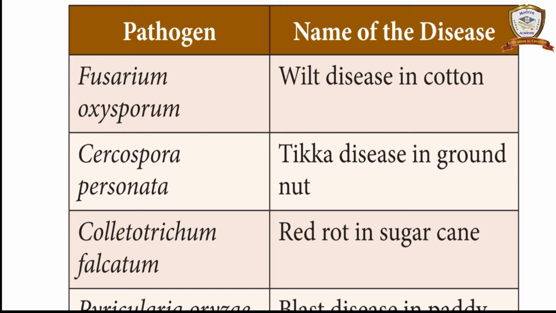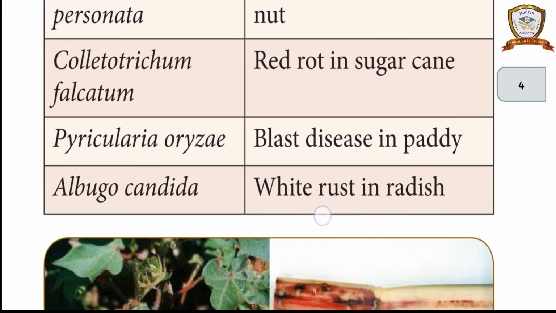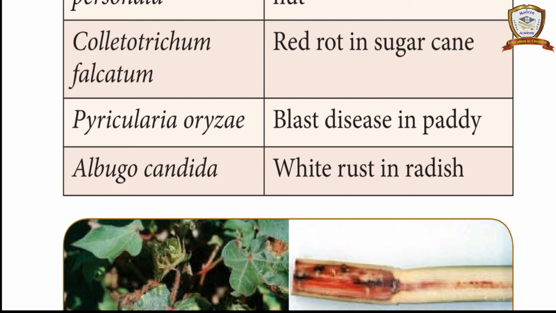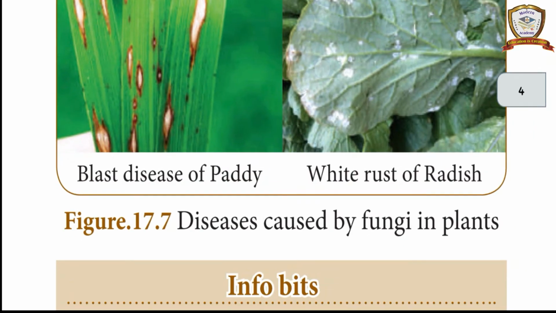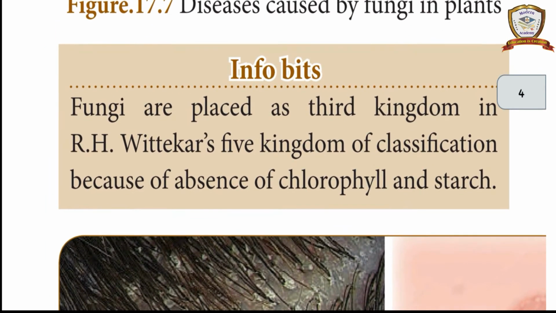Colletotrichum falcatum: red rot in sugarcane. Pyricularia oryzae: blast disease in paddy. Albugo candida: white rust in radish. Infobits: Fungi are placed as the third kingdom in R.H. Whittaker's five kingdom classification because of the absence of chlorophyll and starch.